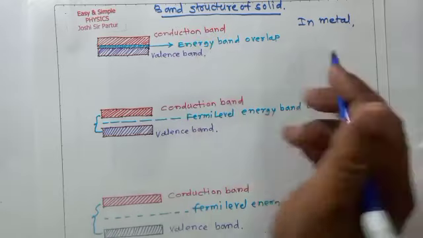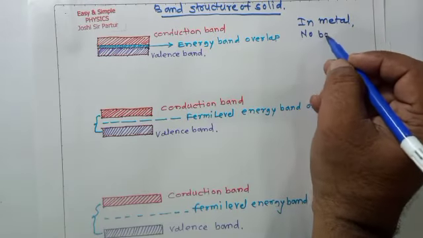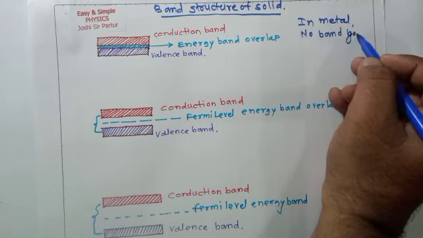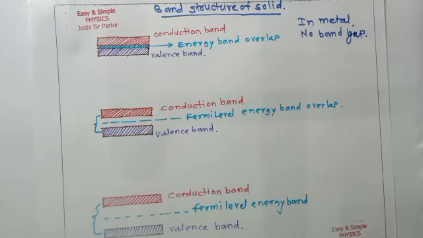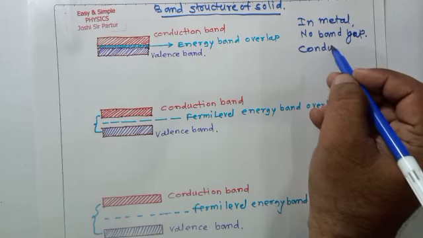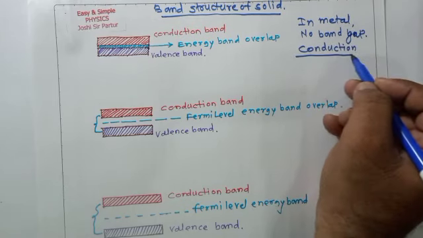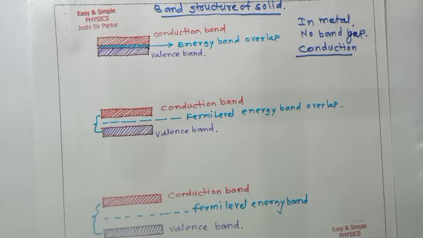There is no band gap, or no energy gap. Electrons easily gain electrical energy when an external field is applied. For conduction, metal is easily available.